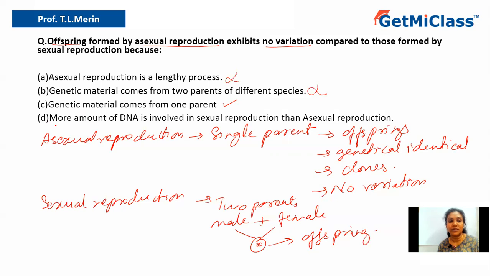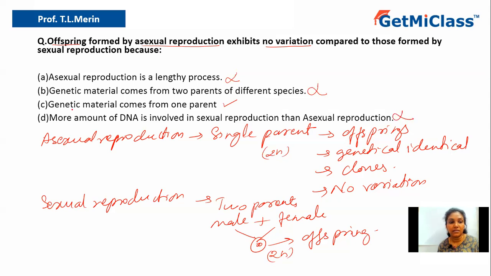Let us look into option D. Option D says more amount of DNA is involved in sexual reproduction than asexual reproduction. Nothing like that. Even though it is from a single parent, the cells are diploid only. Here, though the gametes are haploid, the ultimate zygote is again diploid only. So it doesn't speak about variation in the amount of genetic material. In both cases there are two sets of chromosomes. So option D is also wrong.